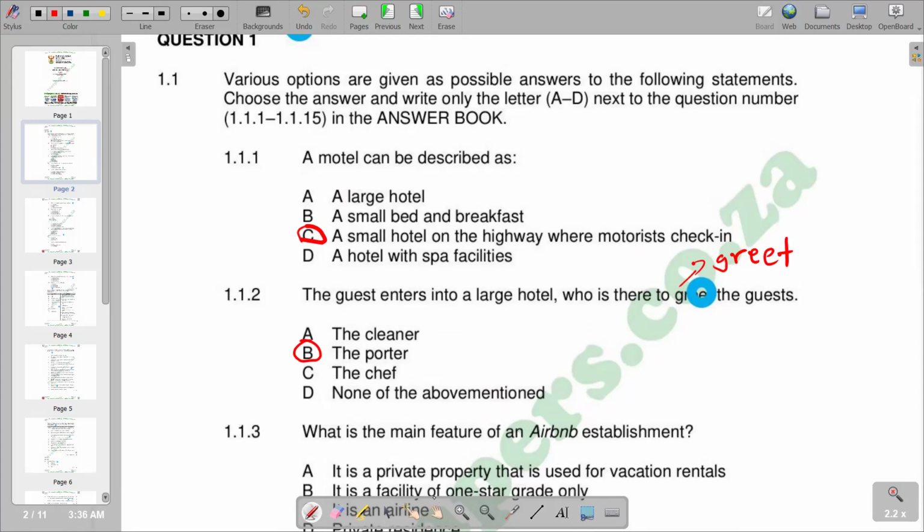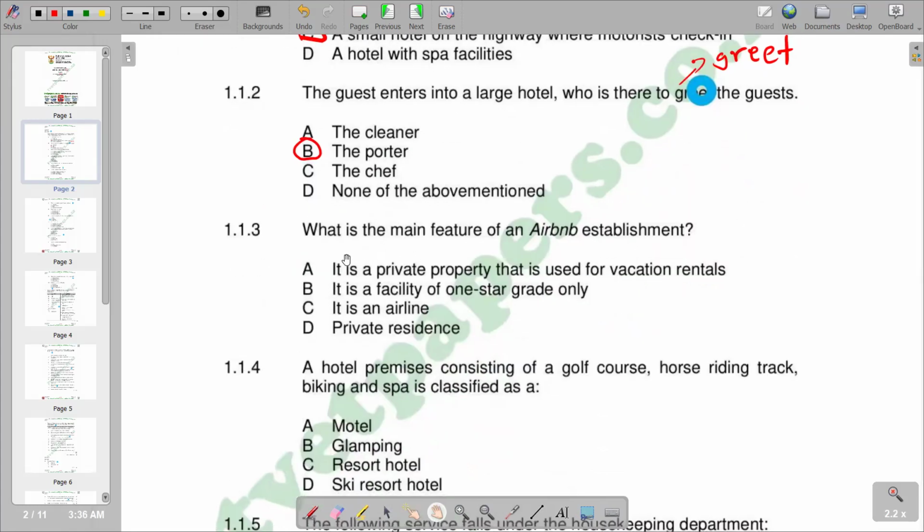So moving on to our question 3. What is the main feature of an Airbnb establishment? We are also given different responses, of which we need to pick the correct one. An Airbnb is an online platform that allows property owners or hosts to rent accommodations to travelers.